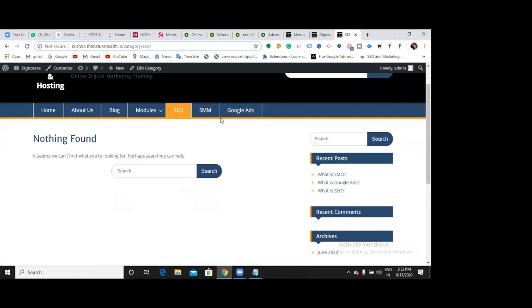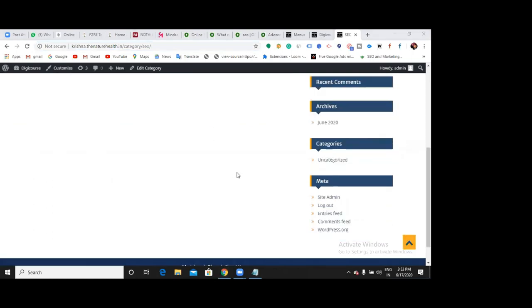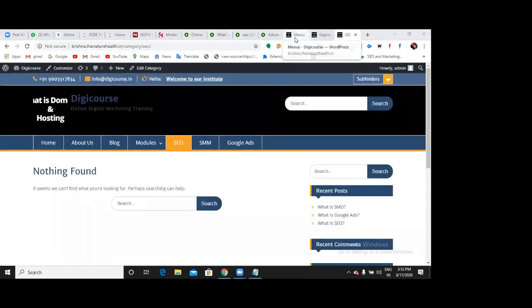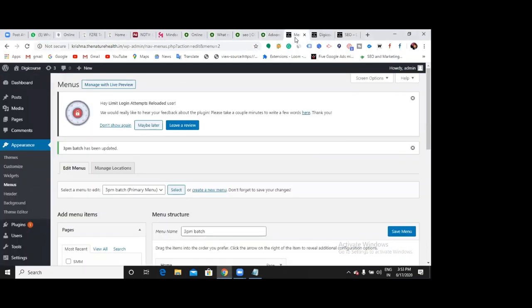Okay, now I already have 3 posts, right? So they should have shown in these categories. Why is it not showing then? We need to link them. Yes, see here. I just created a post, that's it, but I haven't categorized them. Now go back to your posts and categorize where you want to show them.